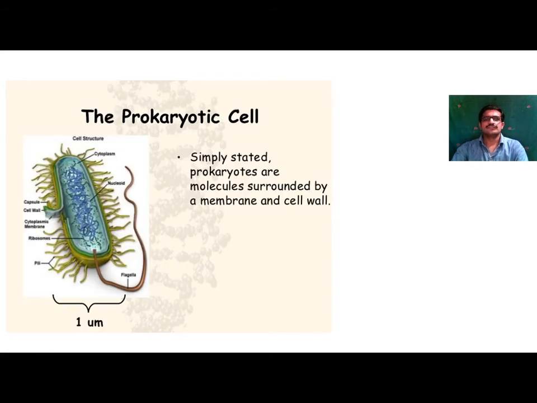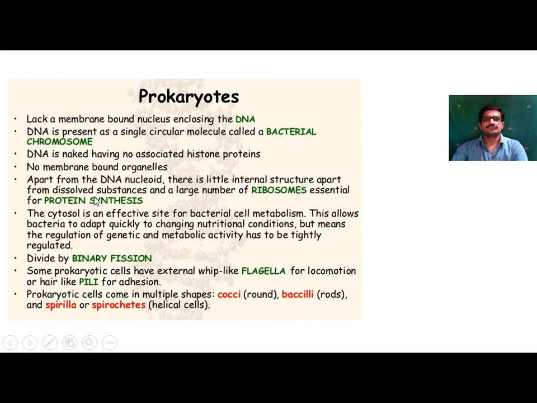The nucleus is present in the form of a nucleoid only, a simple structure. A well defined nucleus is generally absent in prokaryotes.